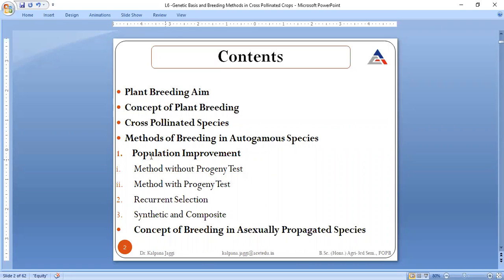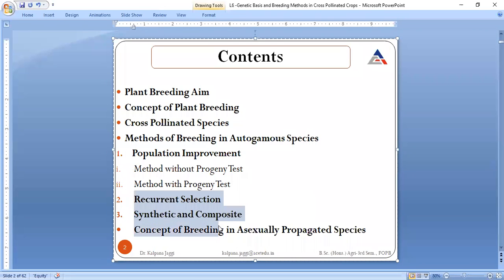These methods we are going to discuss in detail, like population improvement, recurrent selection, synthetic and composite varieties. So these three are basically the methods by which we are going to breed the cross-pollinated species. And at the end, if time remains, as I already said, we will discuss the concept of breeding in asexually propagated species, right?